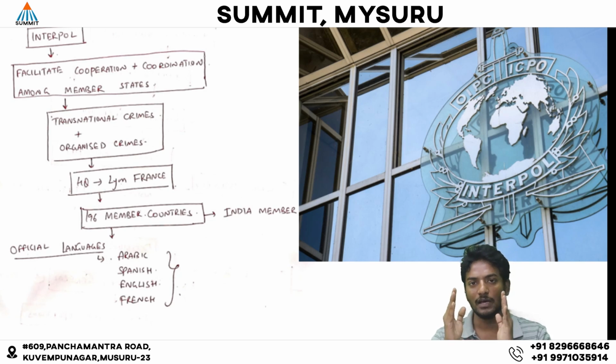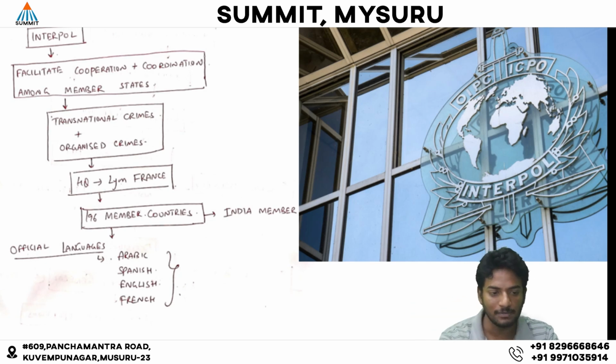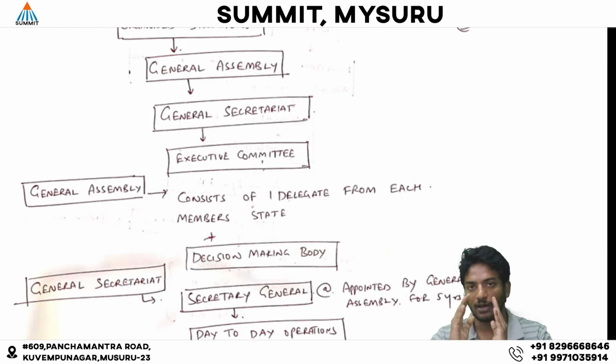This is about the introduction of Interpol. Now we will discuss the organizational structure of Interpol. The organizational structure of Interpol includes the General Assembly, General Secretariat, Executive Committee, regional bureaus and also the national central bureaus.